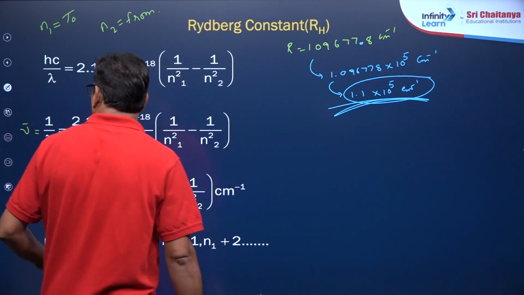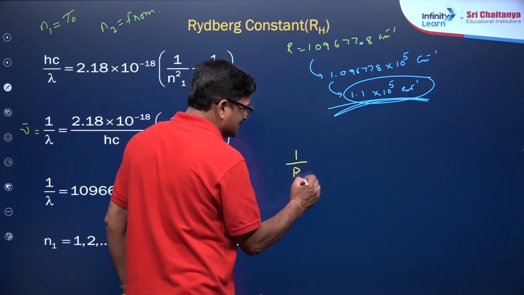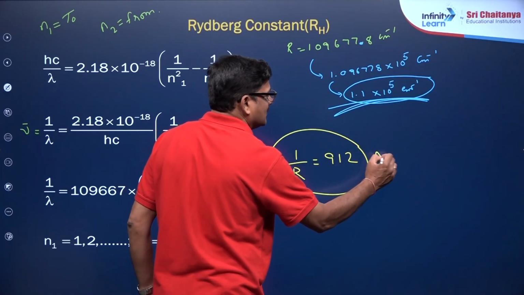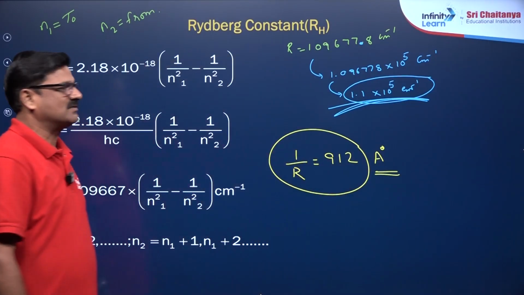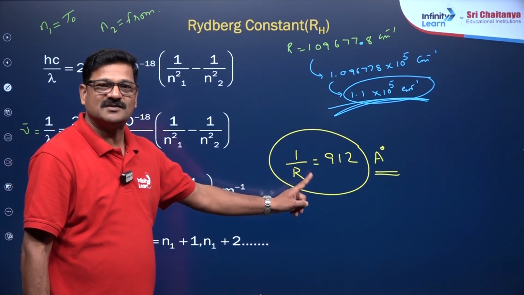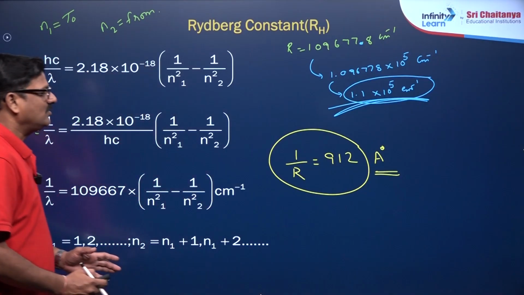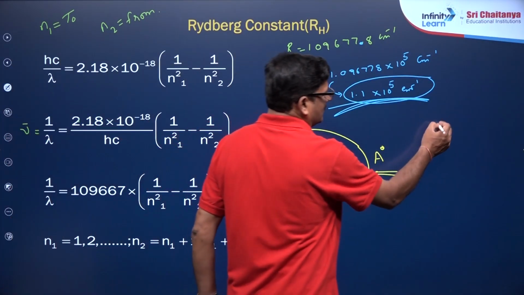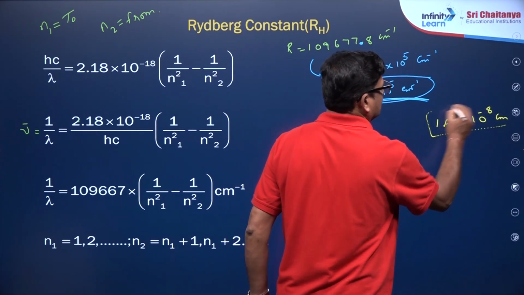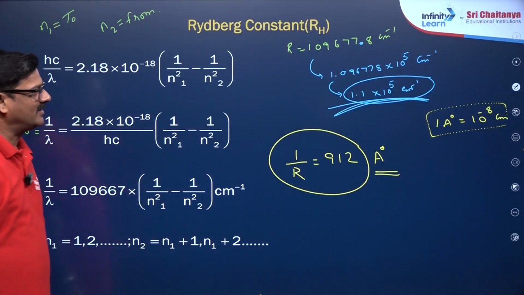And even I have a super awesome trick, my dear children. 1 by R is equal to 912 angstrom units. That's it. You can calculate so many things based on this. So majority of the questions can be calculated by using this trick for your NEET examination, believe it or not. Now 1 angstrom unit can be converted into 10 to the power of minus 8 centimeter if you want. That's very, very important. Got it? Clear?